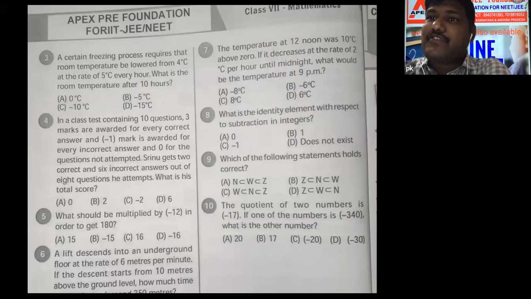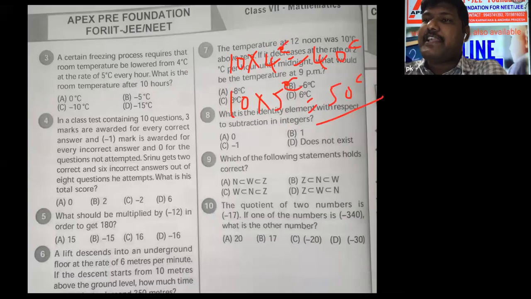After 10 hours, actually 4 degrees means 10 fours or 40 is possible. But every hour it is decreasing 5 degrees. Now 10 into 5, how much? 10 fives are 50 centigrade. 40 minus 50, how much? Minus 10 degrees centigrade.